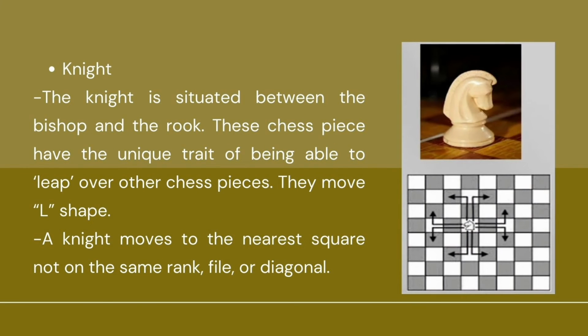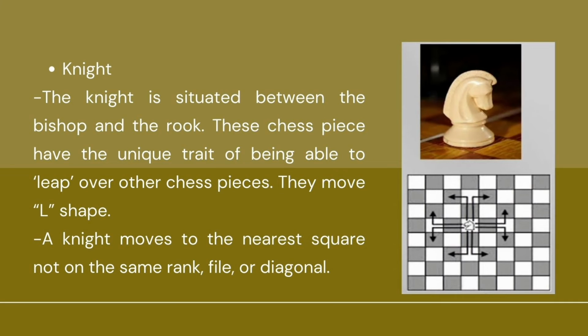Next is knight. The knight is situated between the bishop and the rook. These chess pieces have the unique trait of being able to leap over other chess pieces. They move L-shape. So, knight, it is sometimes called horse. So, every player having a 2 knights, and then it is considered as a unique trait.